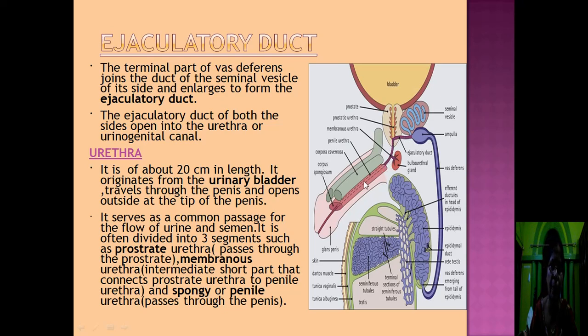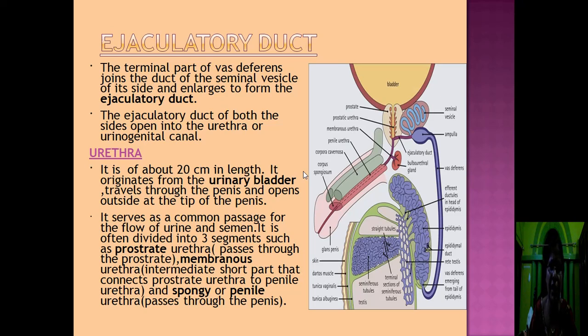This is urethra. Now come to urethra. It is about 20 cm in length. It originates from the urinary bladder, travels through the penis and opens outside at the tip of the penis. It serves as a common passage for the flow of urine and semen. It is often divided into three segments: first prostatic urethra, second membranous urethra, third spongy urethra.